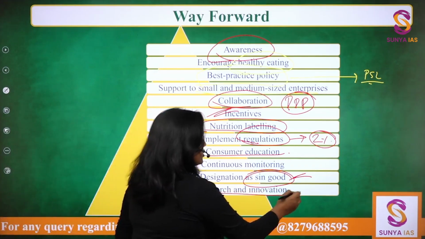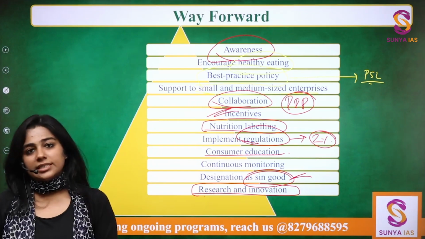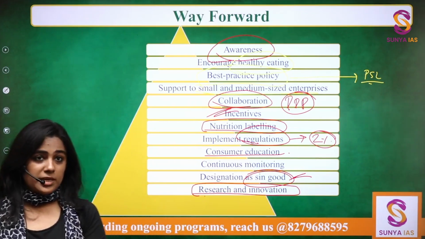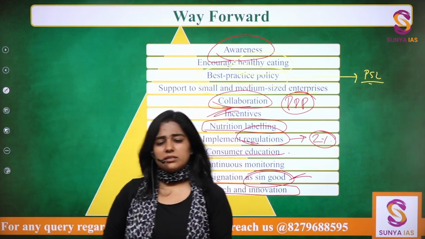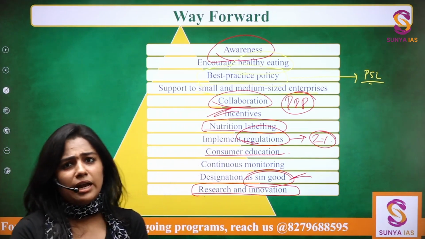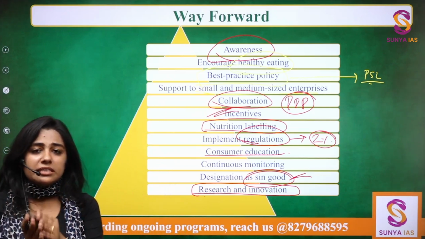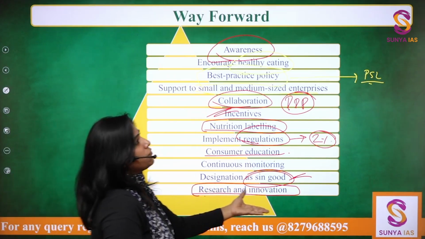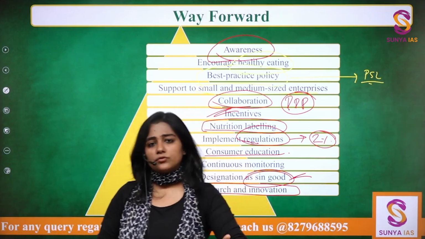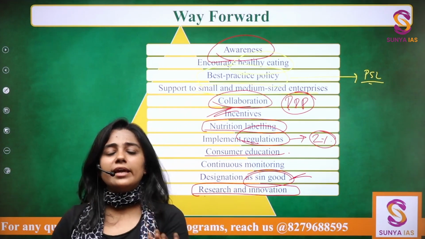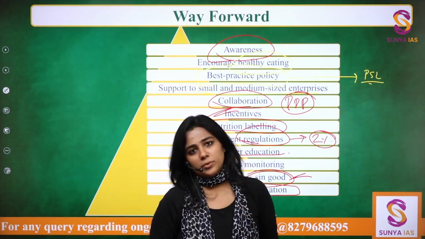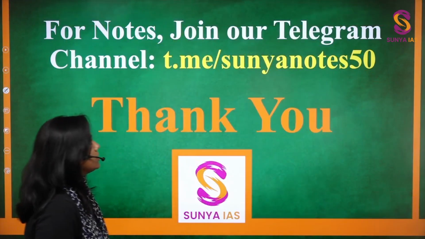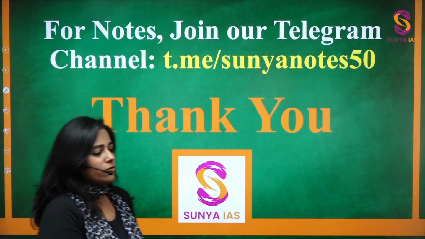This is a very generic point that should come towards the end of your answer if you have space. That is it. But this is just for your understanding that our research budget is anyway very low, and we need to research more about the impact of trans fat, and more than the impact of trans fat, how to convey it to the customers, that is people like us, that we should not be consuming them. Okay, that is there. So that is all for this class.